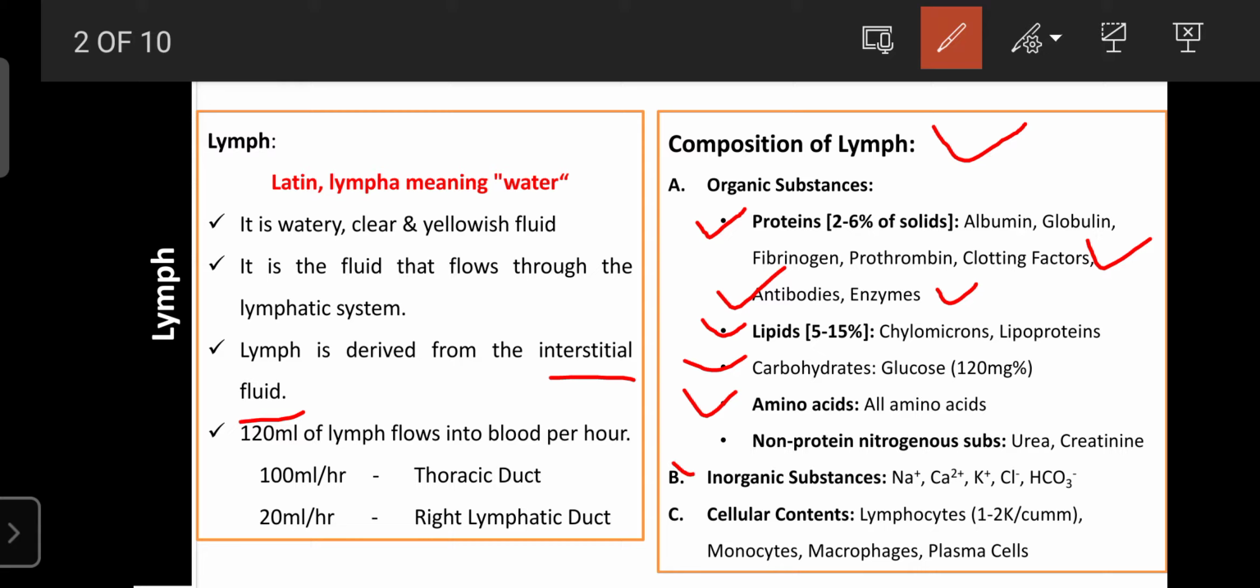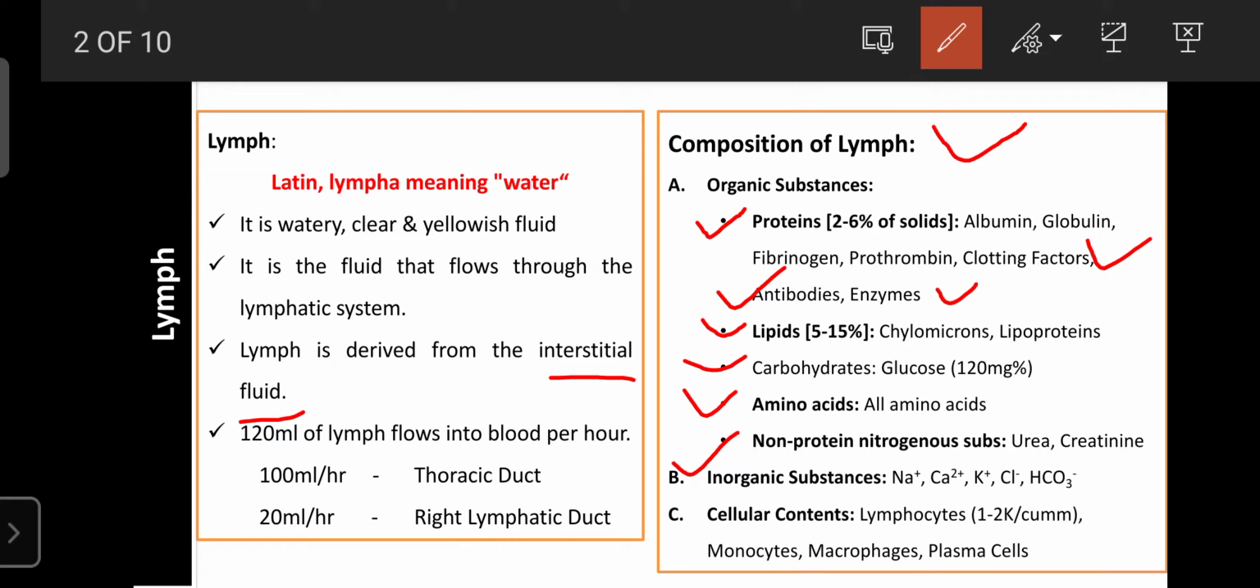The next one is the inorganic substances. The lymph mainly consists of sodium, calcium, potassium, chloride and bicarbonate. Sodium is required to accelerate cell functions, calcium is required for contraction and conduction of muscles, potassium is required for relaxation of cells, and chloride and bicarbonate play an important role in acid-base balance. It means the lymph also plays an important role in regulating cellular functions, and it is involved in acid-base balance.